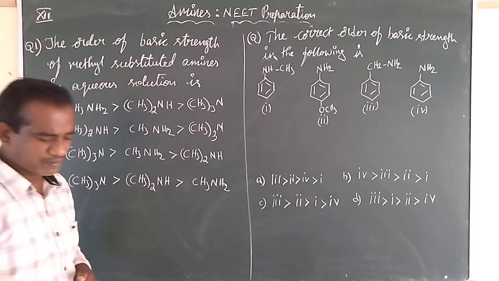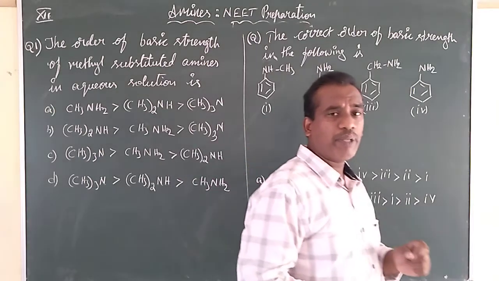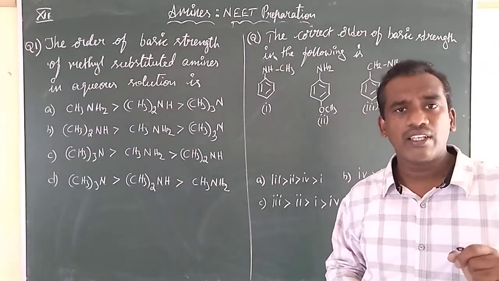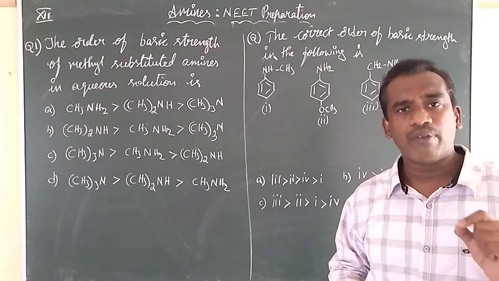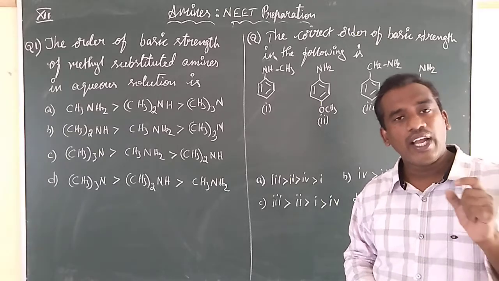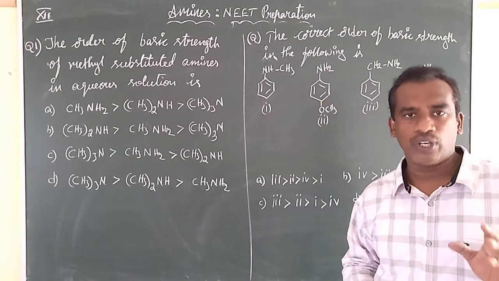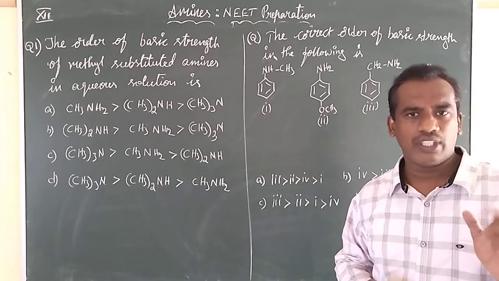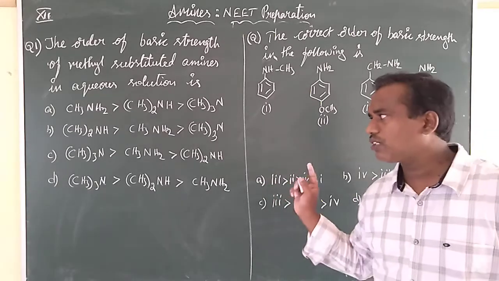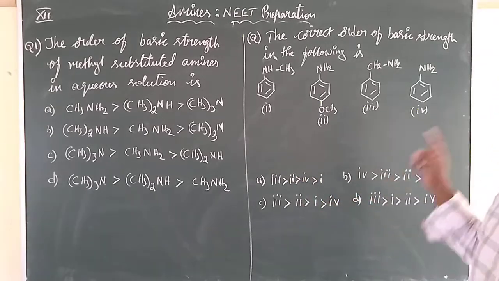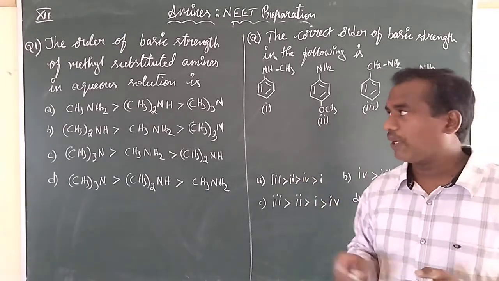In the methyl groups, secondary methylamine is most basic, then primary methylamine is more basic than tertiary methylamine, and that is more basic than ammonia. That is the order. You find out the correct option in this. You read the options, you can take the screenshots. I don't want to waste my time reading them. Go for the next question.